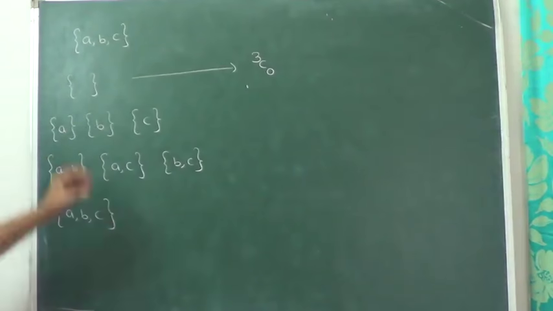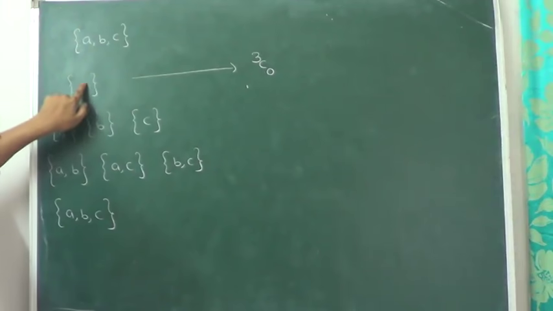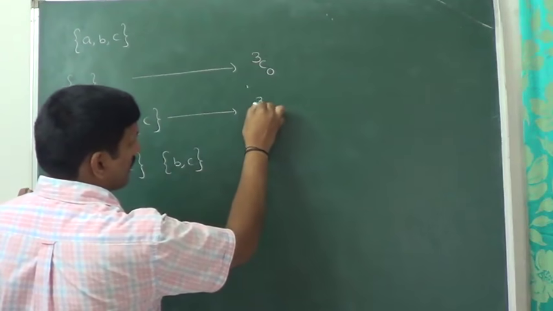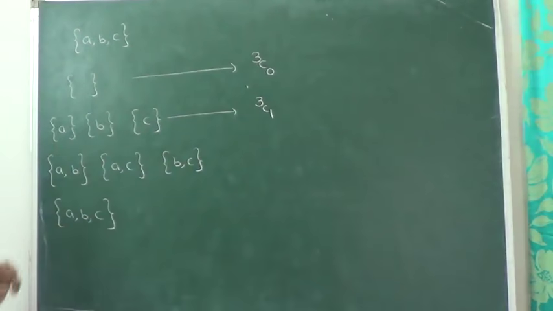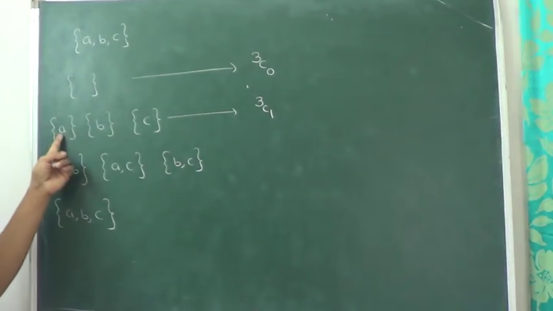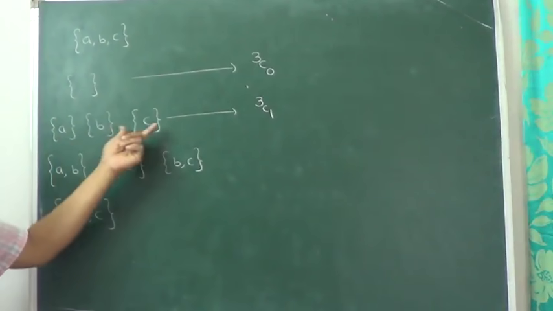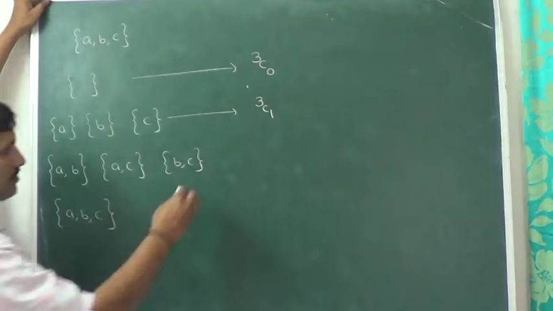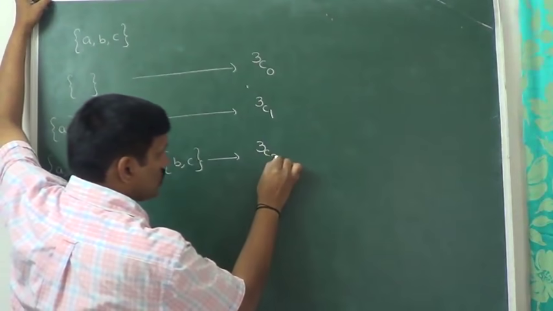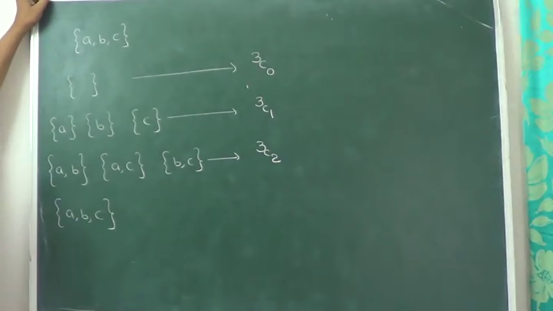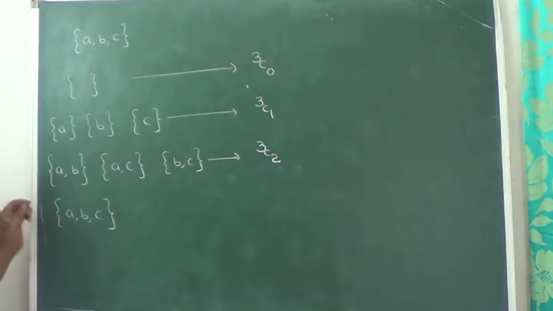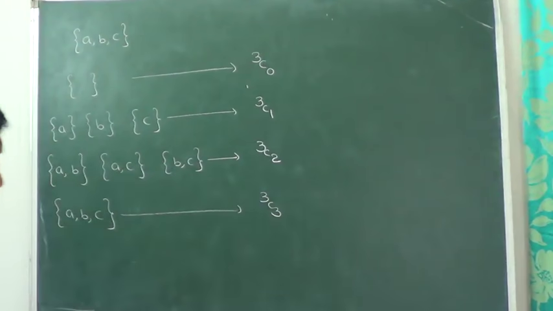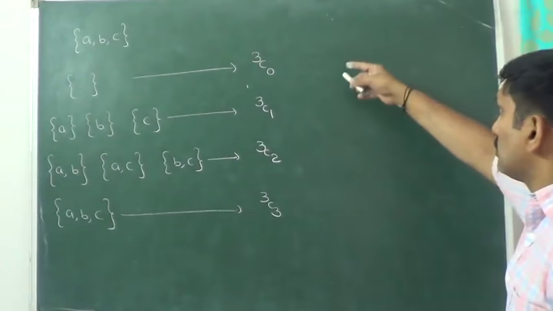3C0: from 3 items, nothing selected. Next, 3C1: from 3 items, we selected only one item. Next, from these 3 different items, we selected 2 items. And from these 3 different items, I selected all the 3 items. That's what I discussed.